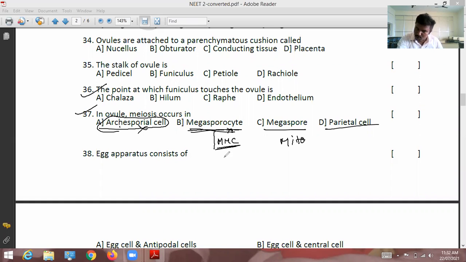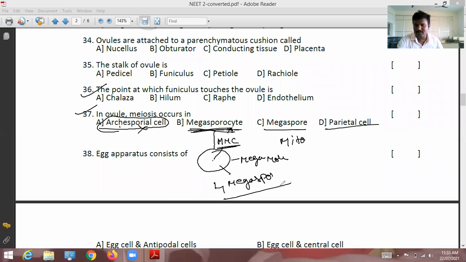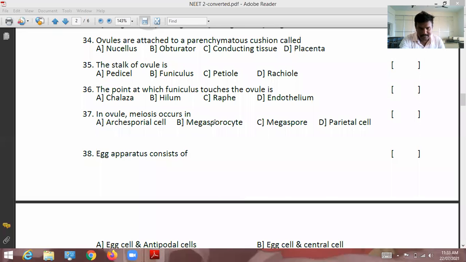The megaspore mother cell undergoes meiosis divisions and gives rise to megaspores. In the ovule, meiosis occurs in the megasporocyte. The megasporocyte gradually turns into the megaspore mother cell.